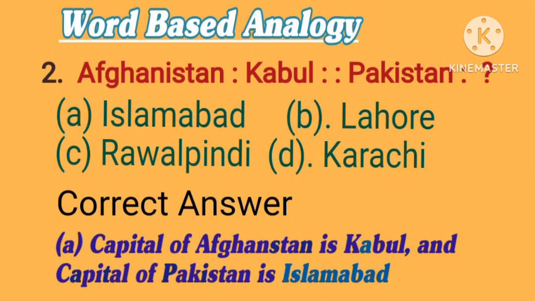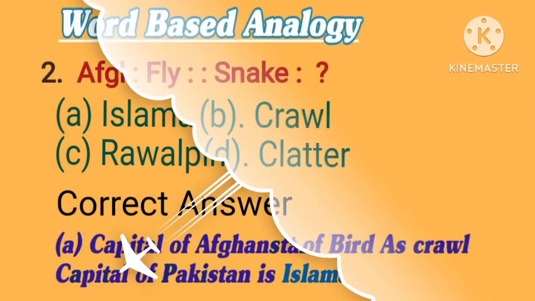2. Afghanistan is to Kabul, as Pakistan is to what? A. Islamabad. B. Lahore. C. Rawalpindi. D. Karachi. Correct answer is A. Islamabad. Capital of Afghanistan is Kabul, as capital of Pakistan is Islamabad.